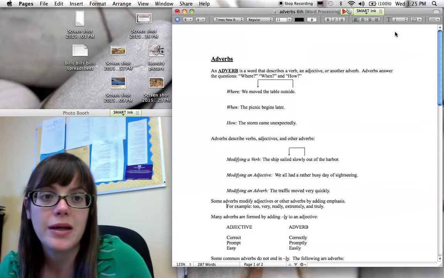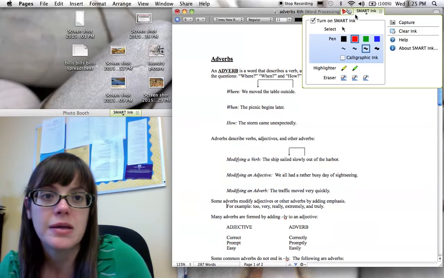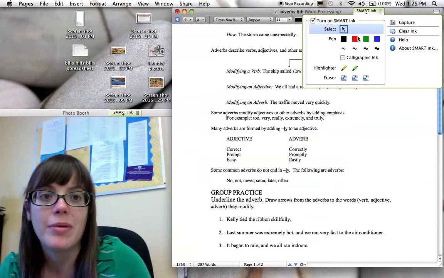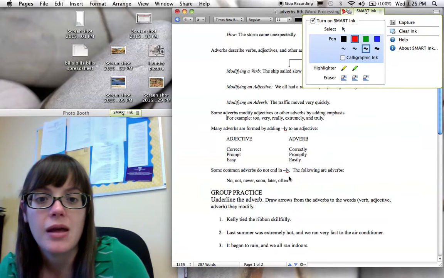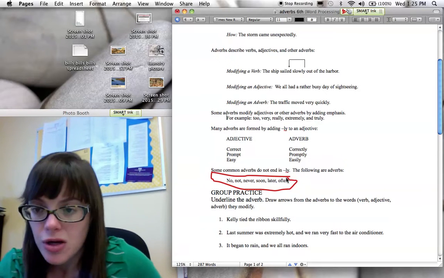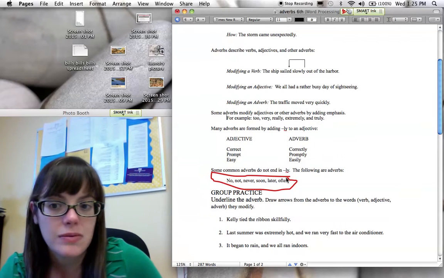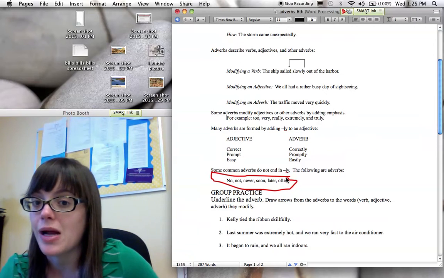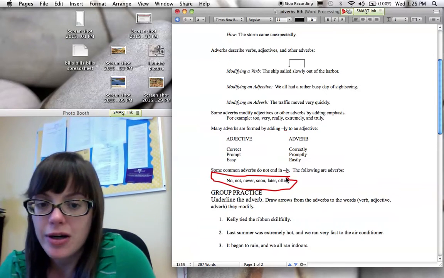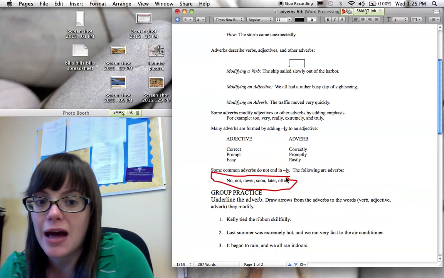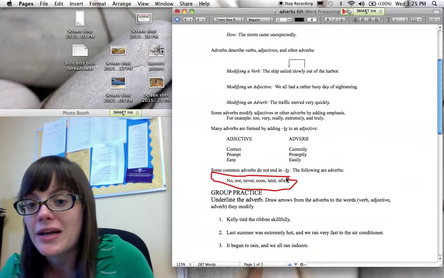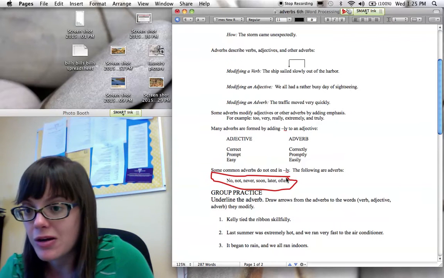All right, now I put a list down here of some common adverbs that do not end in ly, but that are helpful for you to know. And that's no, not, never, soon, later, and often. So these are words that we use a lot, and they are all adverbs even though they don't end in that ly. Now, let's do some practice together. For each of these, we'll underline the adverb and then draw arrows from the adverbs to the words, the verb, adjective, or adverb they modify or describe.